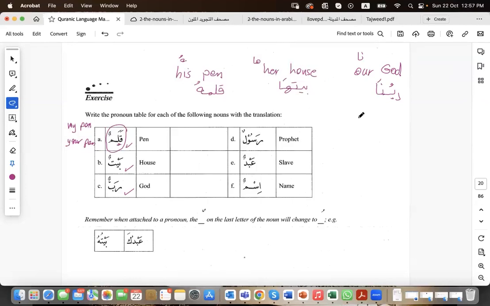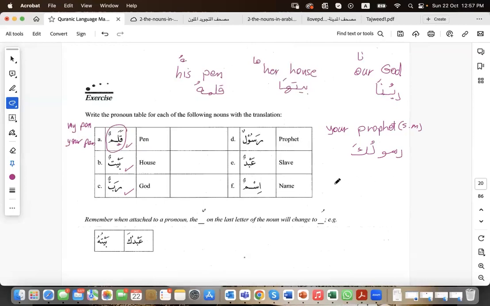Let us do "your prophet". Rasul is prophet. You are speaking to a singular masculine, so Rasul comes first. Rasuluka.